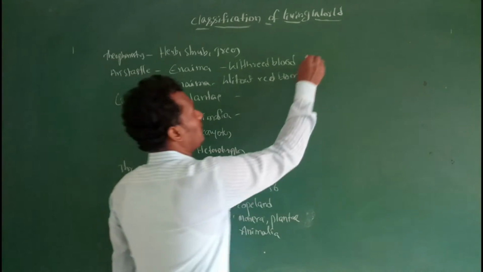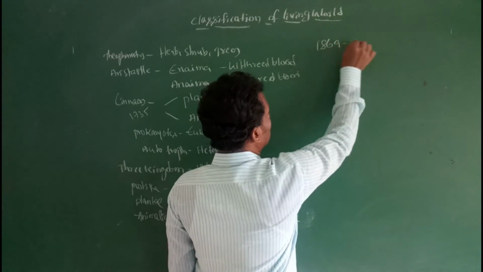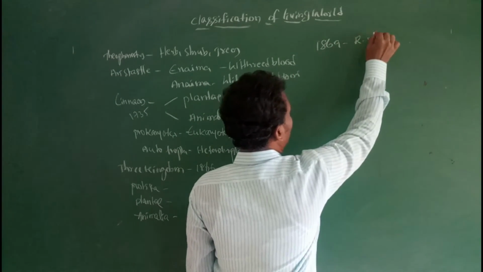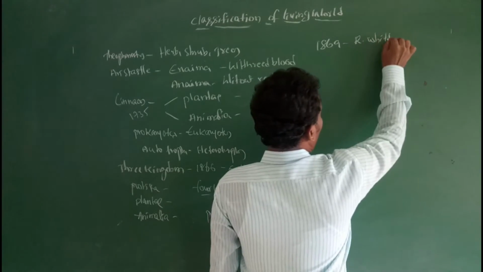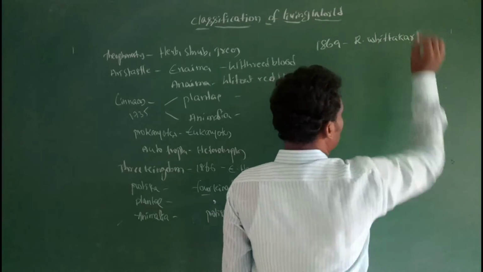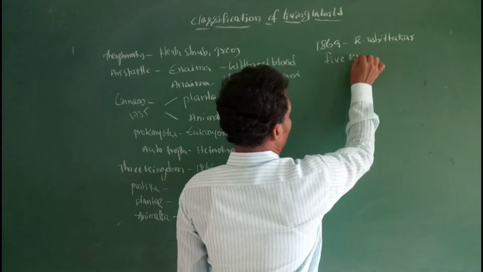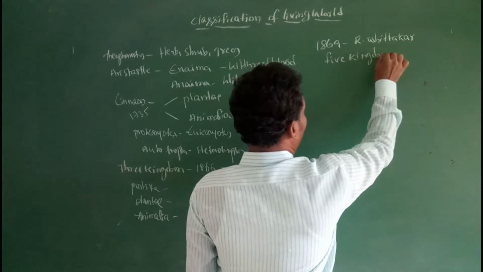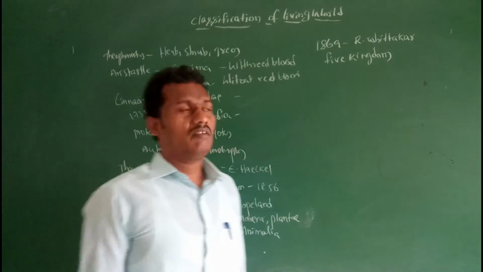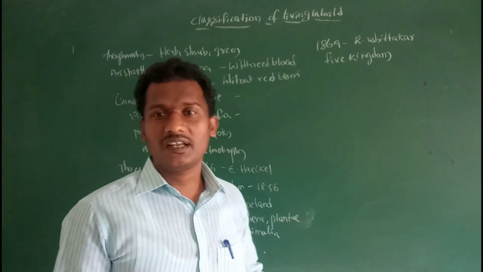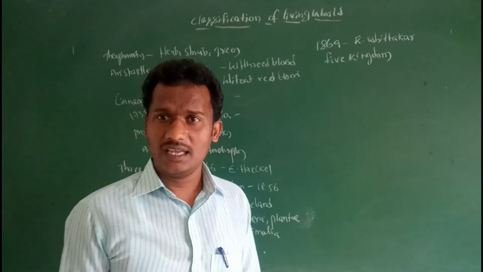Next one, in the year 1969, R.H. Whittaker proposed the five kingdom system of classification.